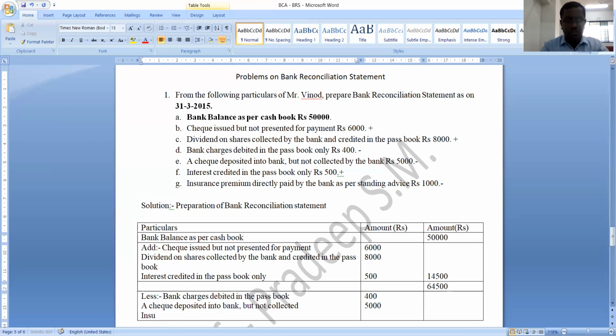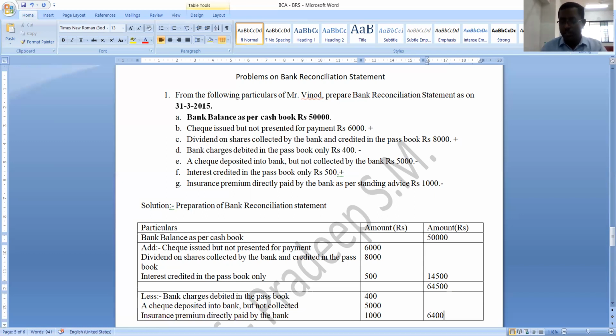It is insurance premium directly paid by the bank. Insurance premium directly paid by the bank is how much? It is rupees 1,000. So these are the three transactions which you must deduct. Now just check what is the sum of these three transactions. 5,400 plus 1,000, it is 6,400.